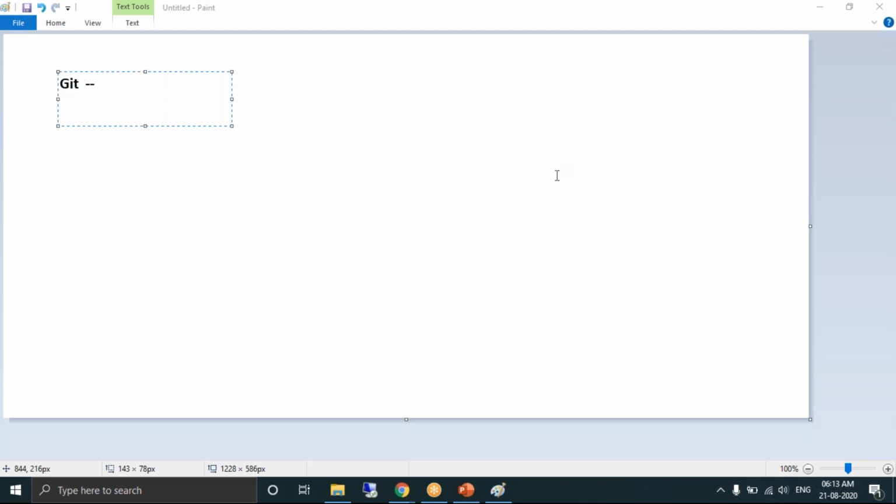If anybody asks you what is Git, the best answer you can provide is that Git is a version controlling tool. Version controlling tools are also called source code management tools. SCM stands for source code management. So you can say Git is a version controlling tool, or you can also say Git is a source code management tool.